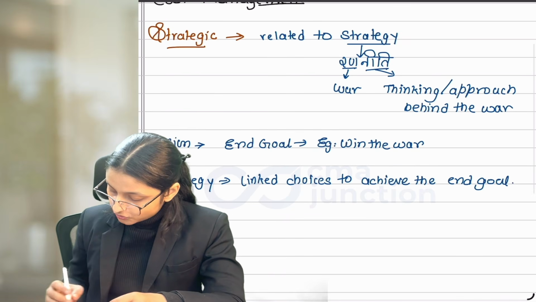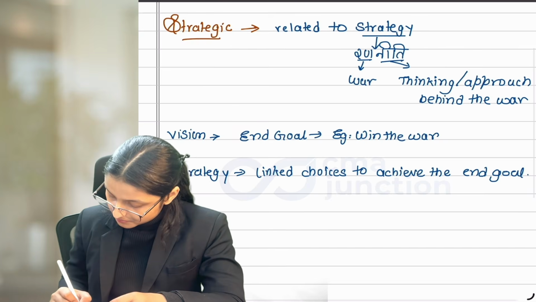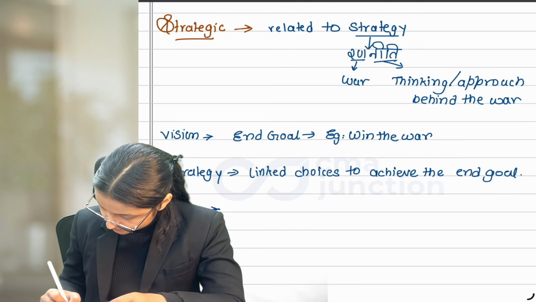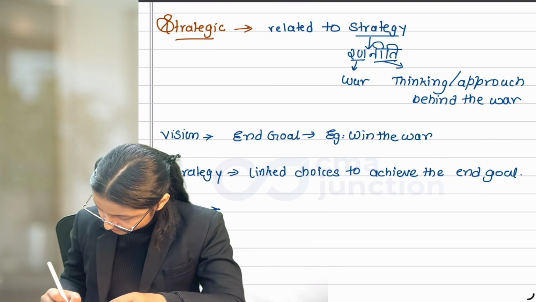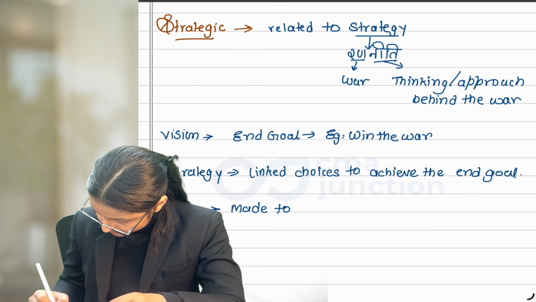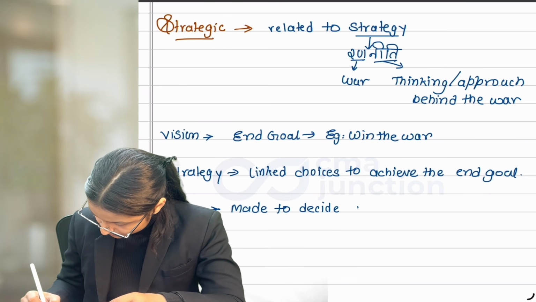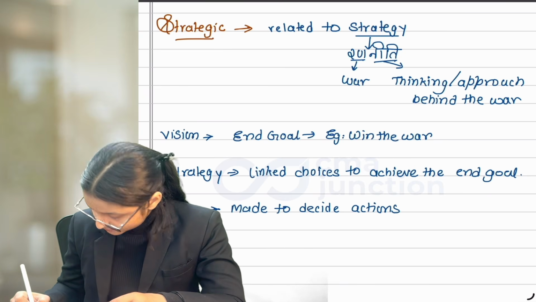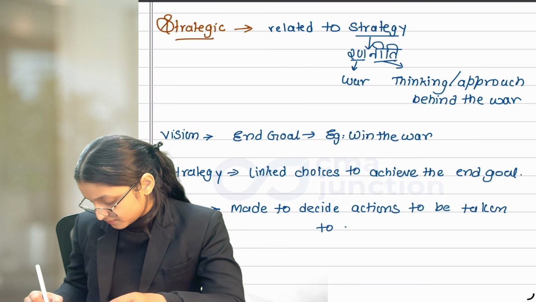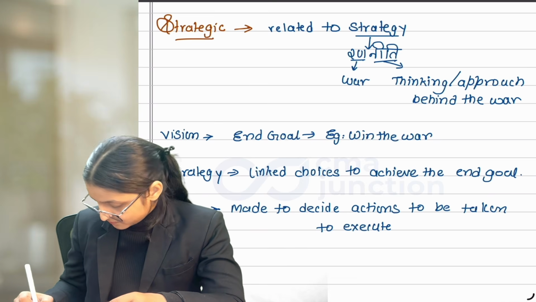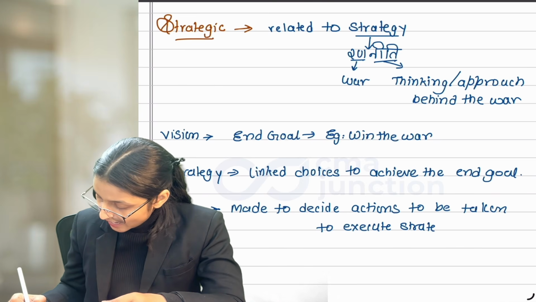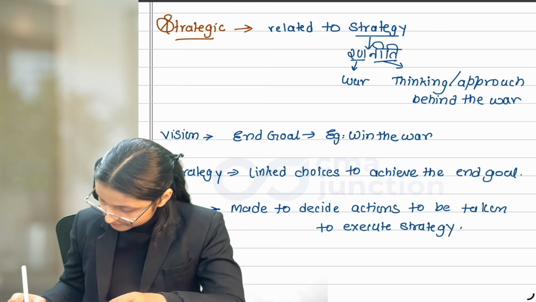Then to execute this strategy, we make plans. So plans are made to decide actions to be taken to execute strategy.